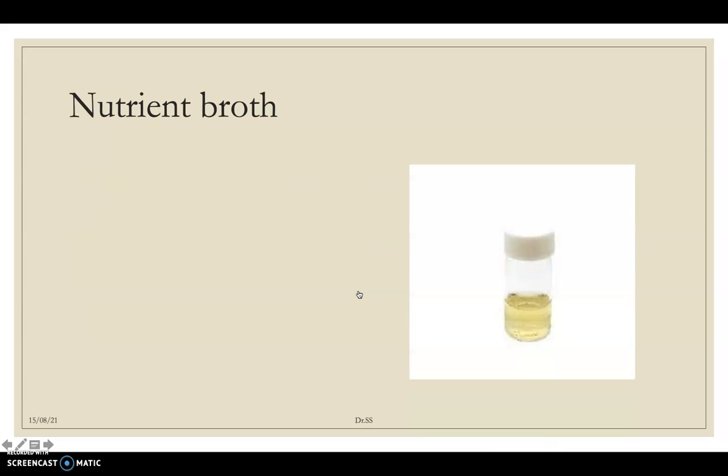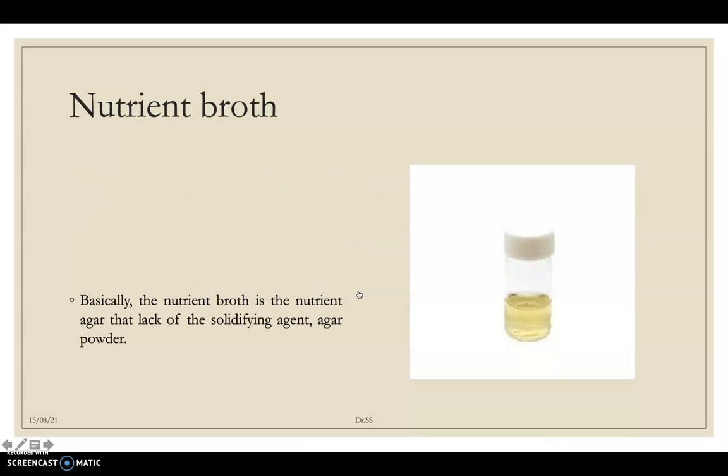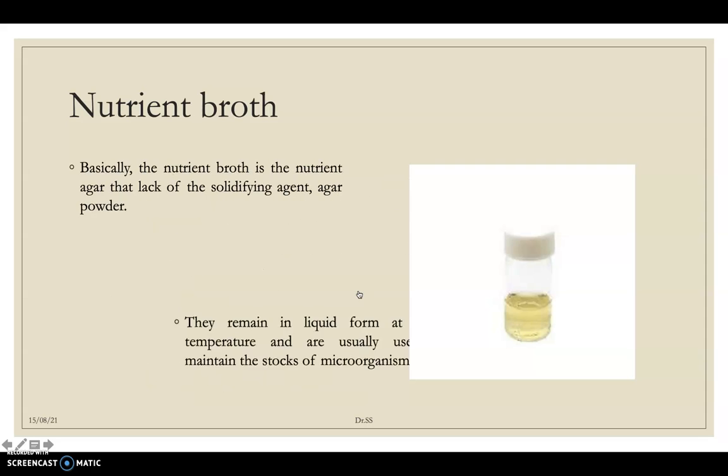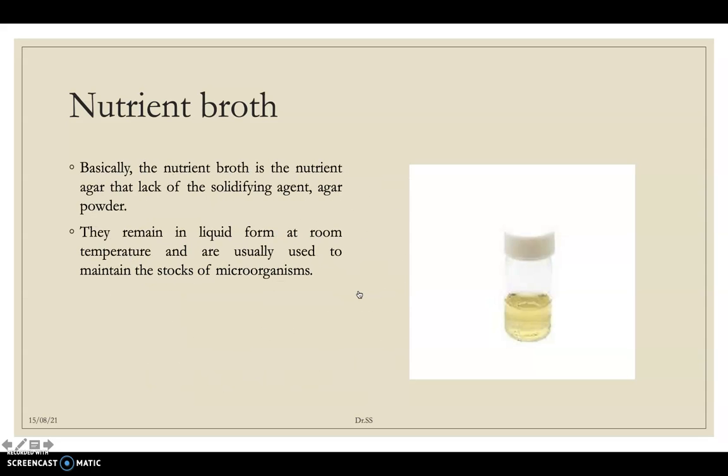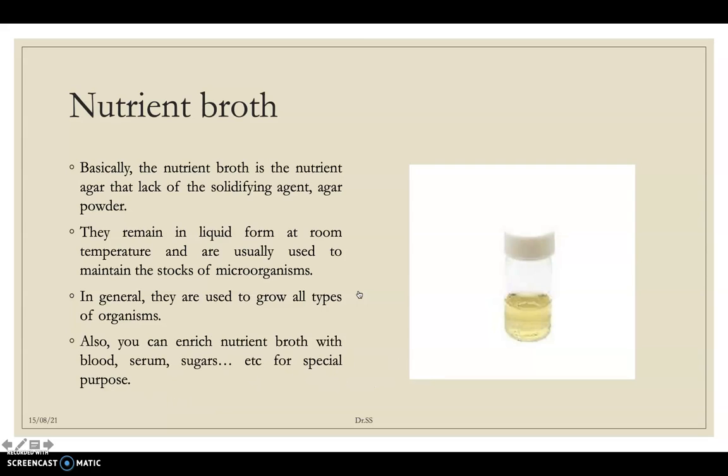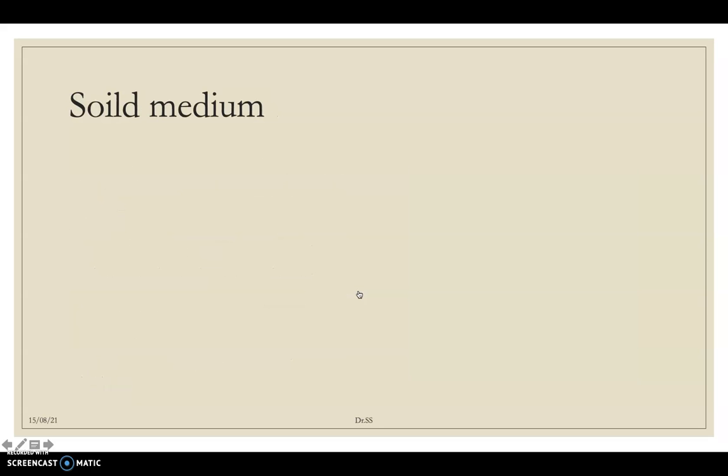An example is the nutrient broth. It does not contain any solidifying agent. It is mainly used for the culturing of organisms, and if you want a large amount of any type of organisms, we can go for the nutrient broth. In addition to that, we can enrich the nutrient broth with additional nutrient supplements, for example blood, serum and sugars, for any other special purposes.